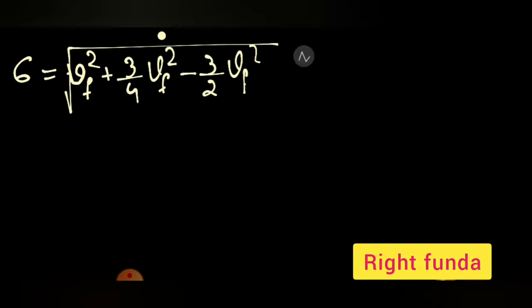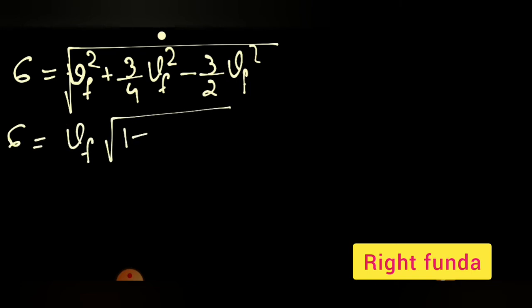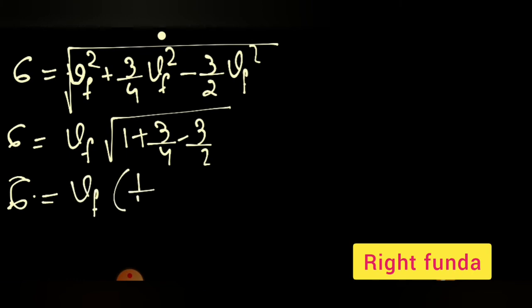Simplifying these equations, we get the value of 6 is equal to Vf under root of 1 plus 3 by 4 minus 3 by 2. So I got 6 is equal to Vf into 1 by 4.